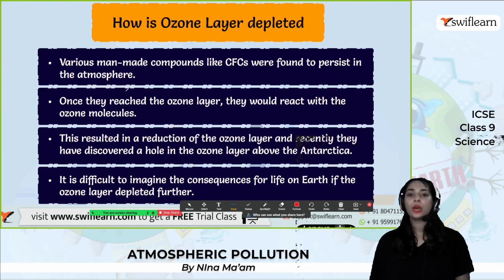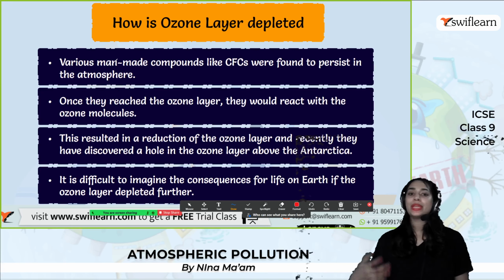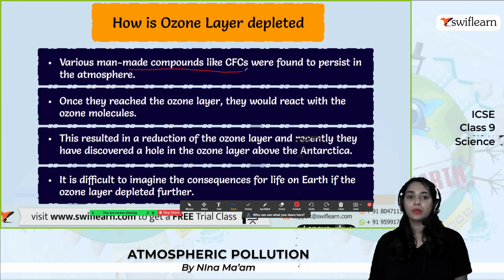Okay, so these days the ozone layer has got depleted, right? So how did the ozone layer get depleted? Various man-made components like CFCs were found to persist in the atmosphere. Once they reached the ozone layer, they would react with the ozone molecules.